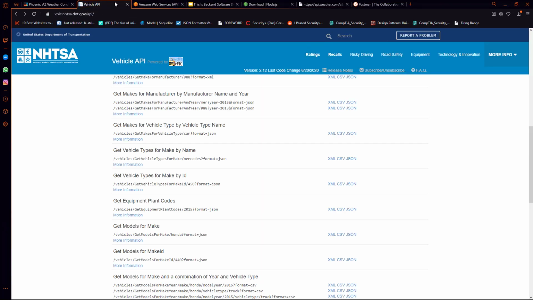So I looked up public vehicle API or public VIN API, and I came across this Department of Transportation public website. If you want to follow along, it's vpic.nhtsa.dot.gov/API.